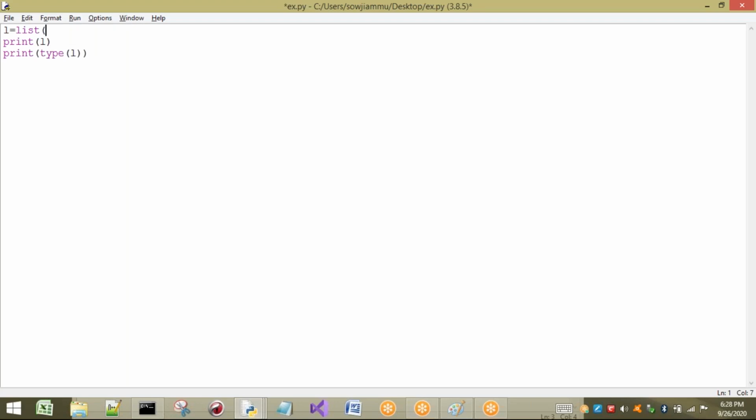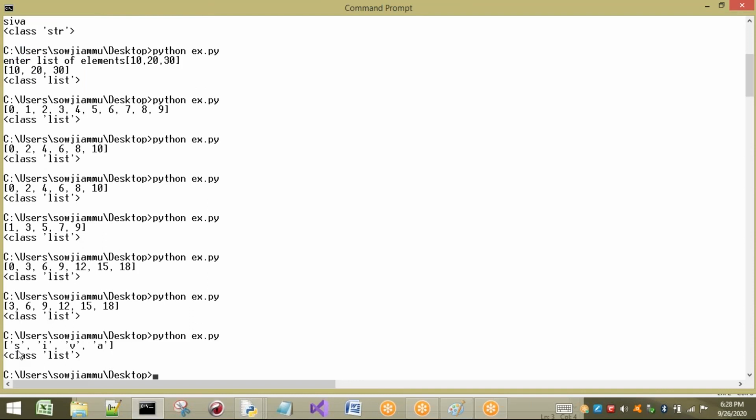Just a string is taken, and I apply list of S. Then automatically Shiva is going to be divided into individual characters and stored in a list. So now you can observe that.